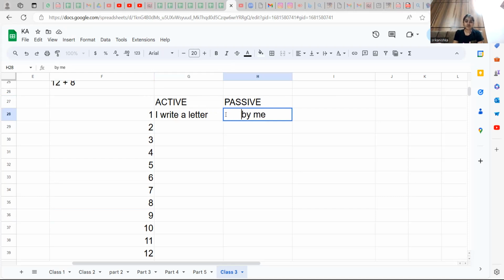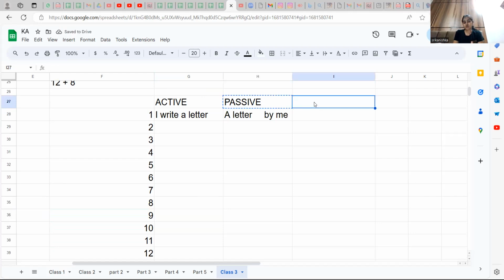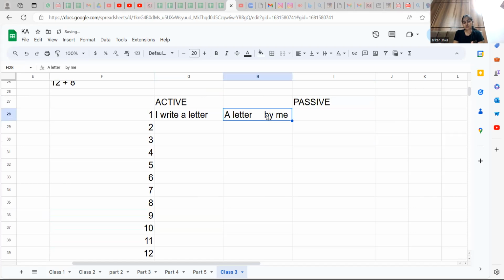We'll make it very simple. A letter, the object, will come in the subject's place. So in the passive, we can easily make it: a letter by me.